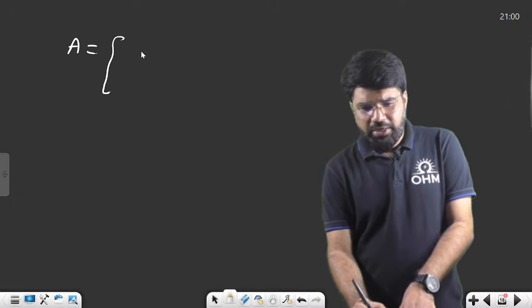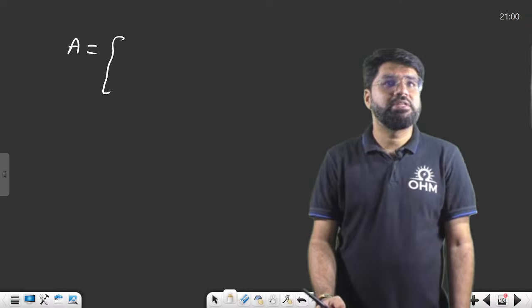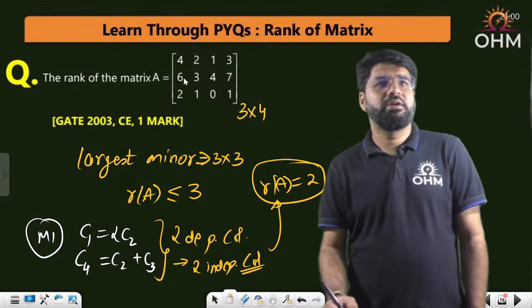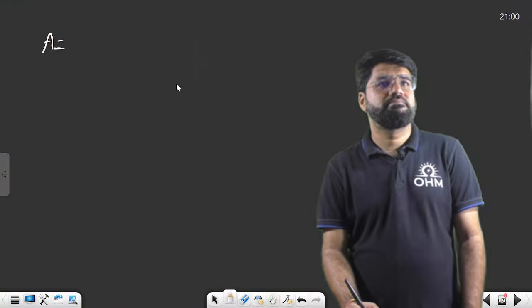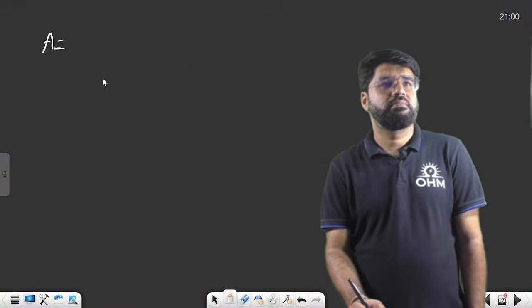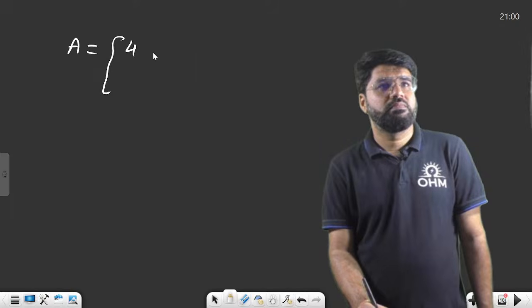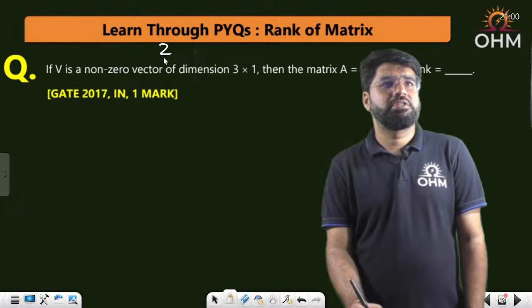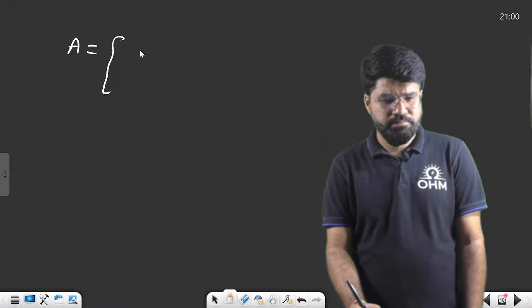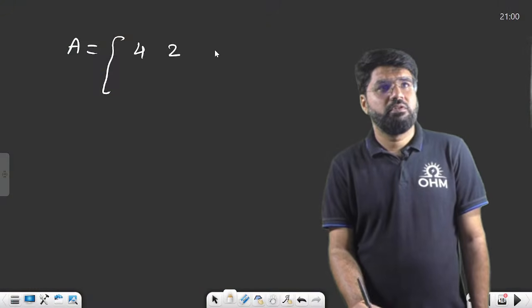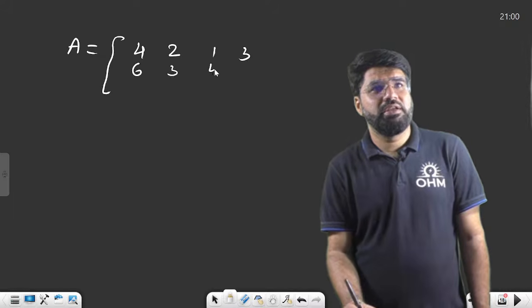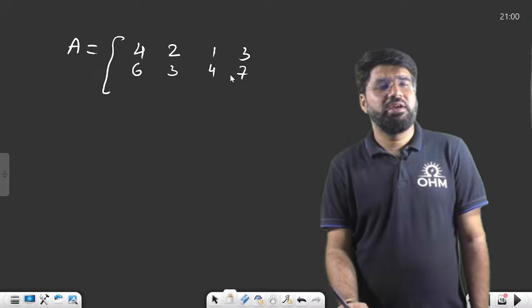Okay, so let me see what is the matrix given to me. Just a second. What is that matrix? 4, 2, 1, 3. Then 6, 3, 4, 7, and then what else is there?